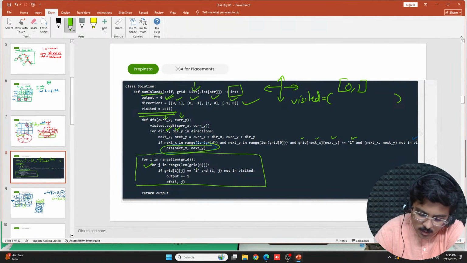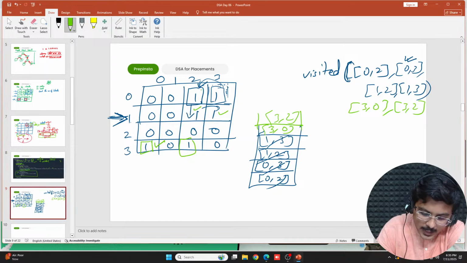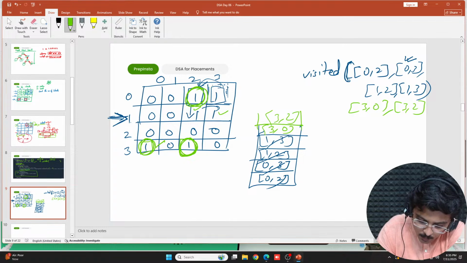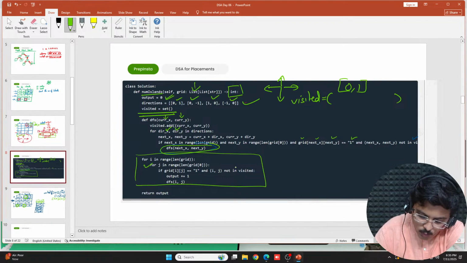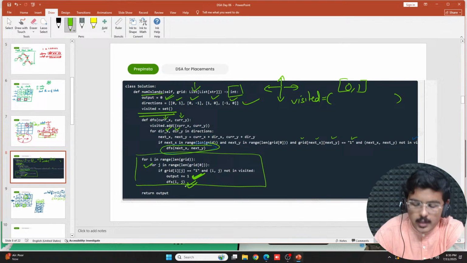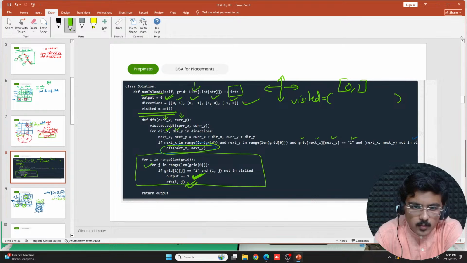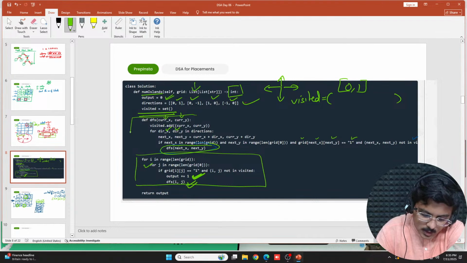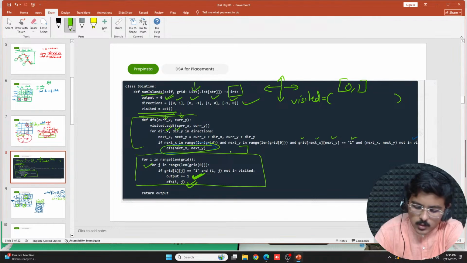For j in range length of grid 0, if grid of i, j is equal to 1 and i, j is not in visited, so whenever you find any new vertex which is not visited, you were adding 1 to the output that we were doing earlier. So you were adding 1 to the output and then going ahead with DFS for the further node, which was nothing but this DFS function being called, that's it.